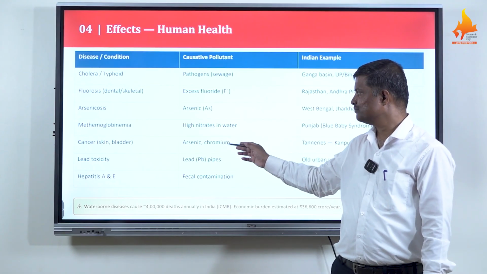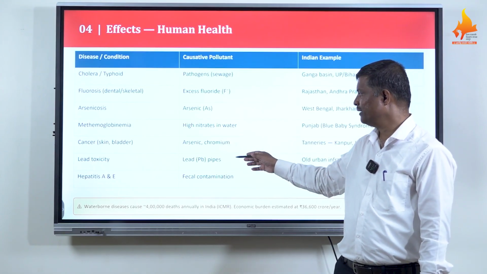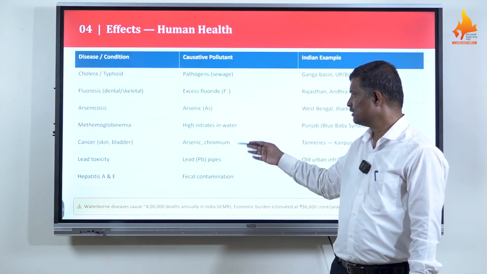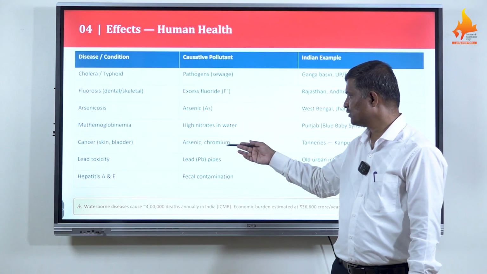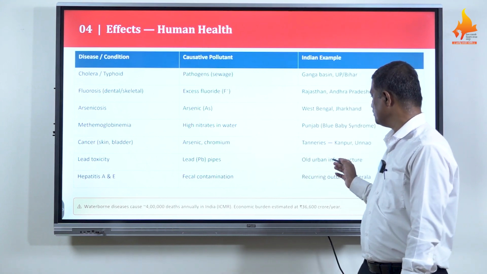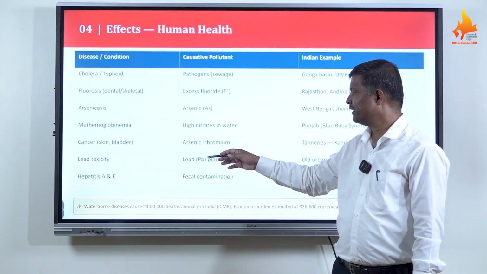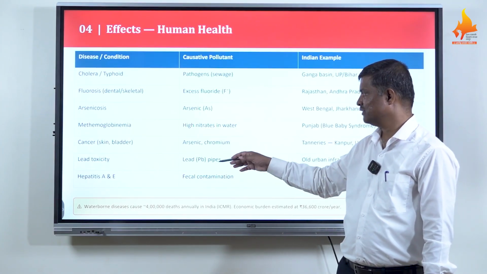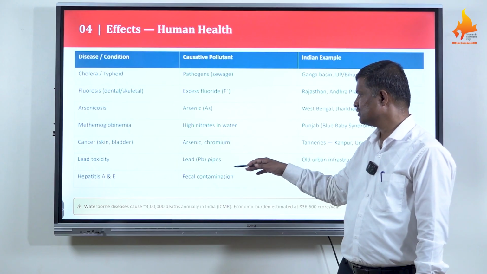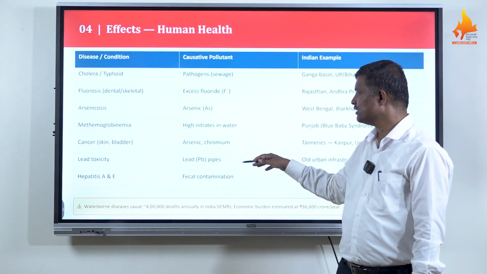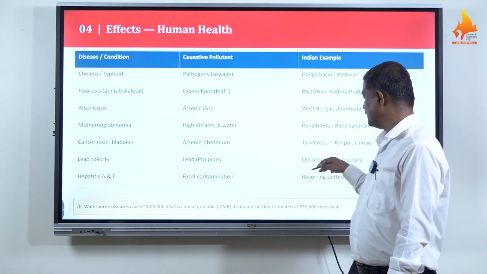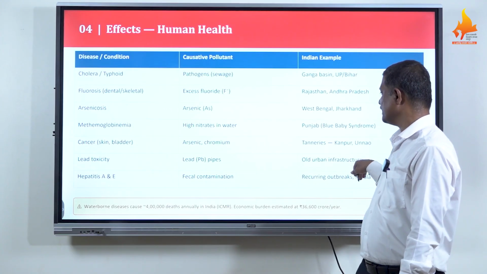Then lead toxicity. Lead pipes are a concern for such toxicity, and old urban infrastructure shows it. Then hepatitis A and hepatitis E are two diseases caused by fecal contamination of water, and recurring outbreaks in Kerala are an example.